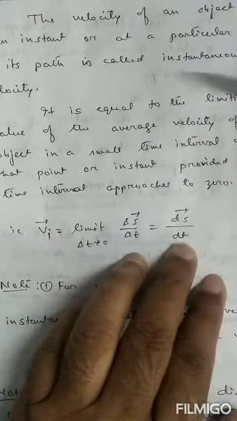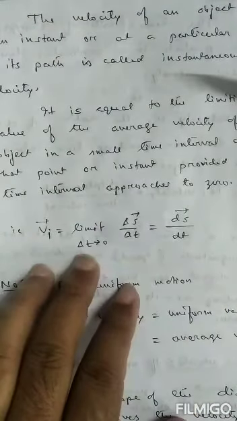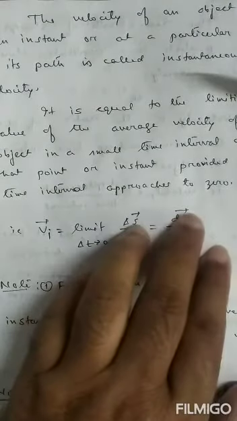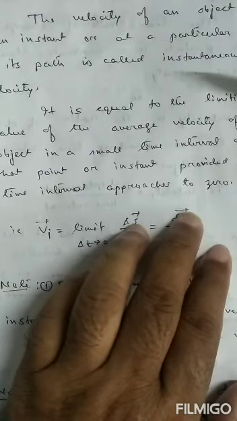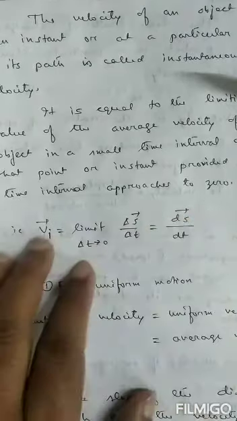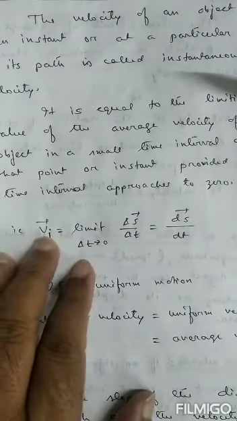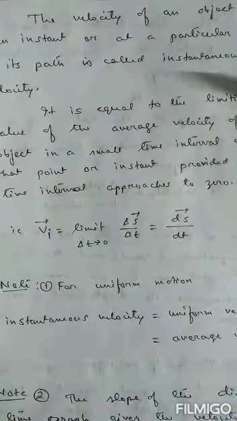The same expression is written in case of instantaneous speed also. In instantaneous speed, there is no arrowhead. That means instantaneous speed is a scalar quantity. Therefore, direction is not required. But instantaneous velocity is a vector quantity, so direction is required. Okay?